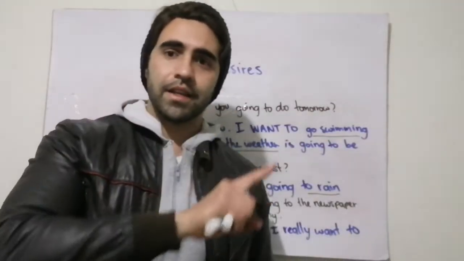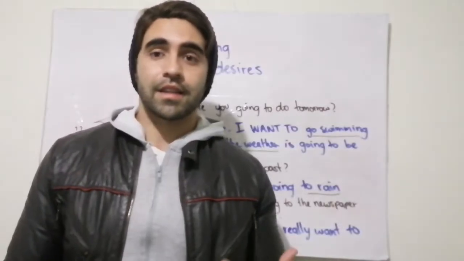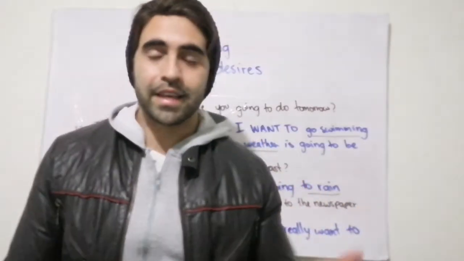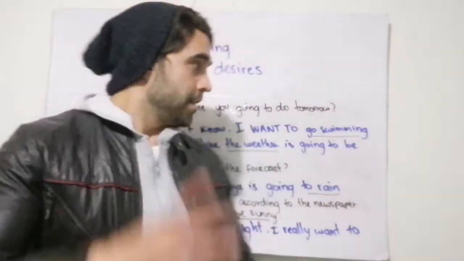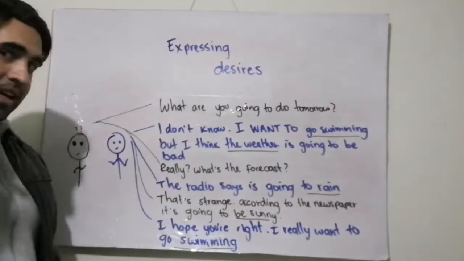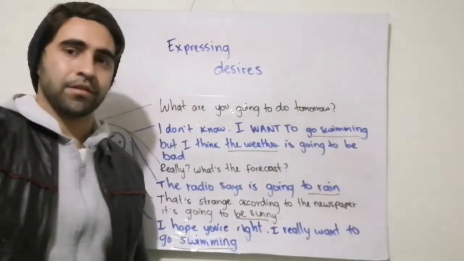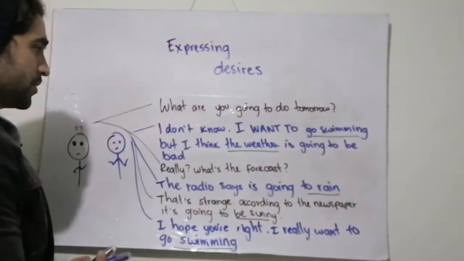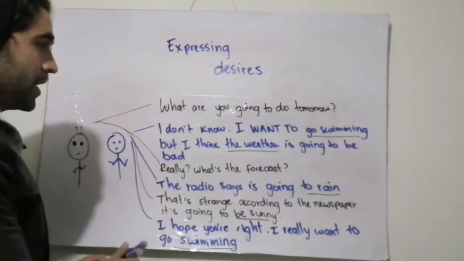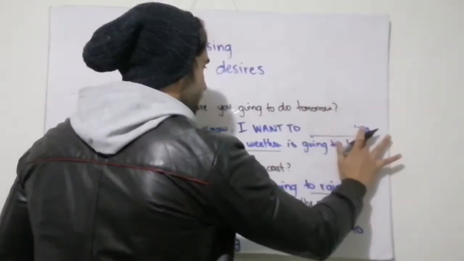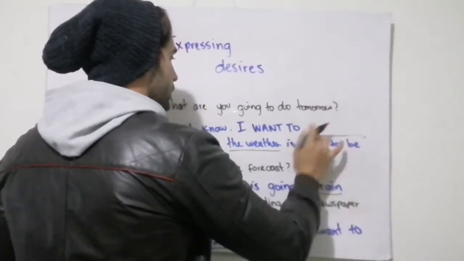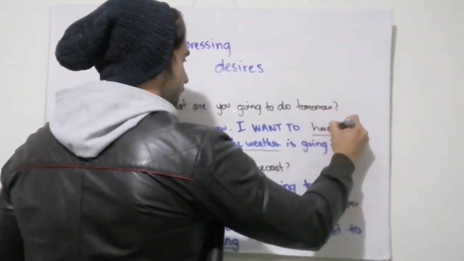Now, something important about this conversation is that we can replace the actions with other verbs. For example, let's say that tomorrow I have other plans. So I say, what are you going to do tomorrow? I don't know. I want to, let's write here, I want to have a picnic.